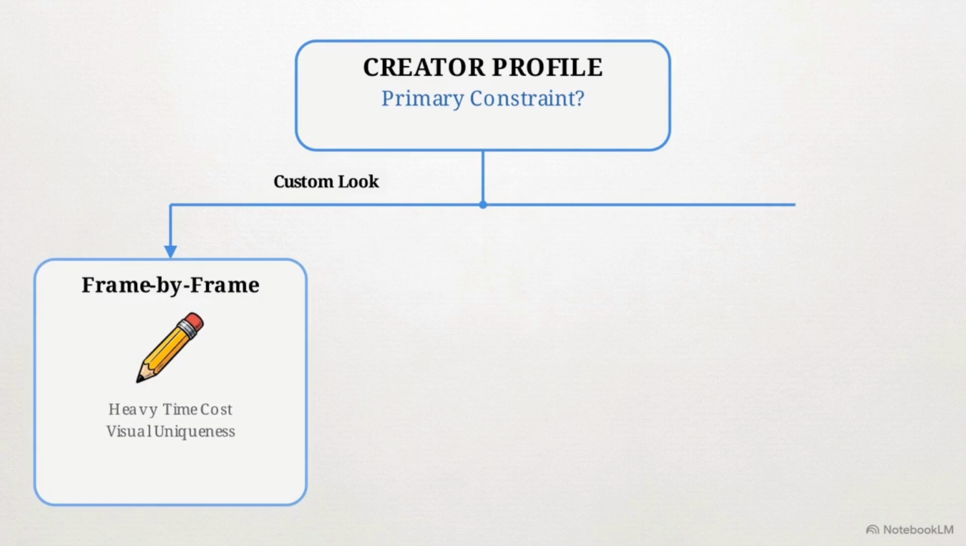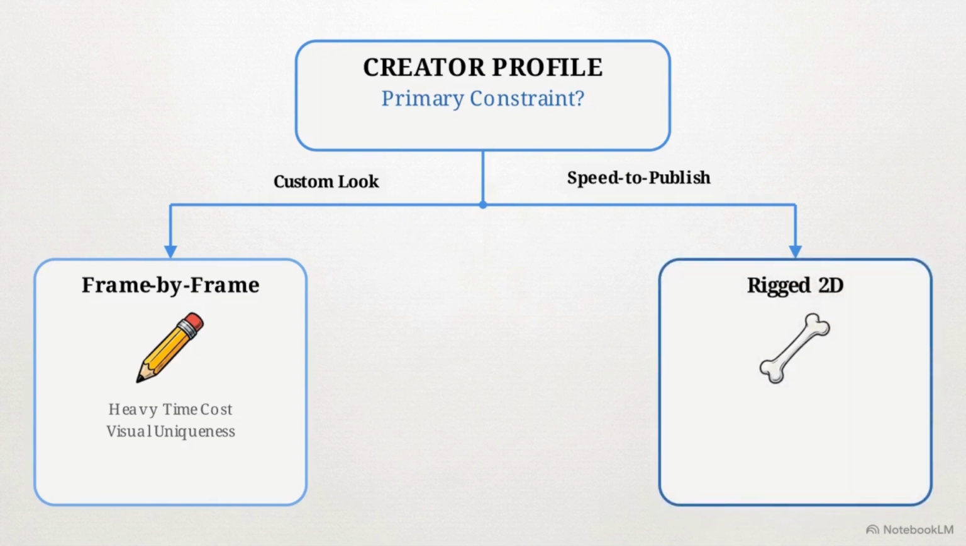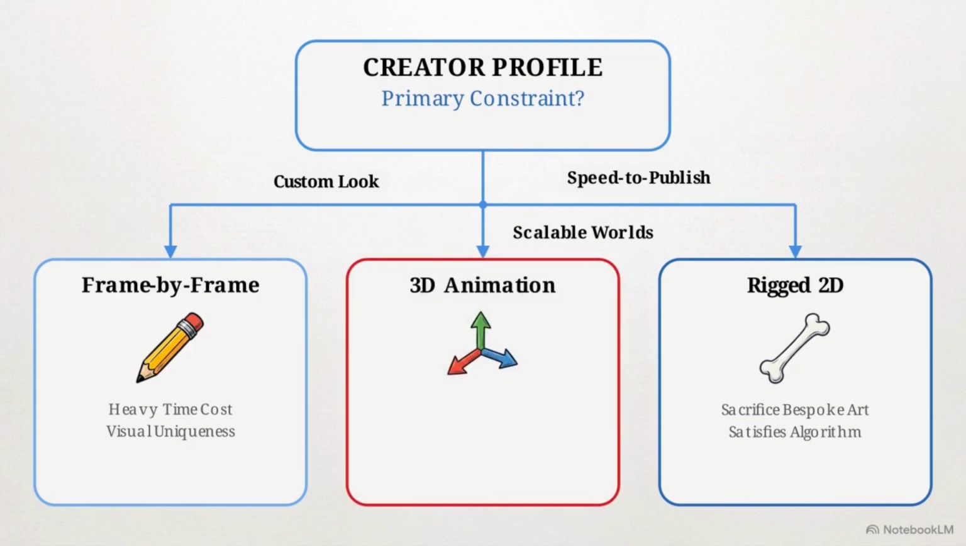If you lack illustration skills and are short on free time, your priority is speed to publish. Take the path to the right. Your route is rigged 2D. You sacrifice bespoke art, but gain the speed necessary to satisfy the algorithm. If your priority is building scalable worlds and you have the patience to delay immediate gratification, head straight down the middle. Your choice is 3D animation, for ambitious optimizers willing to survive the steep learning phase for complete spatial control.